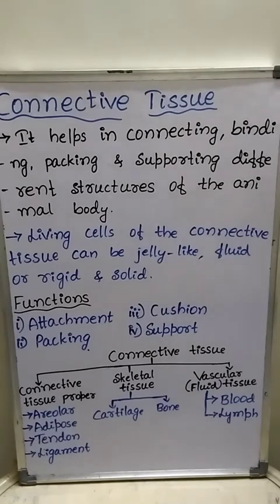WBCs or white blood cells are involved in defense mechanism of the body. Some of the white blood corpuscles are neutrophils, eosinophils, basophils, lymphocytes and monocytes.